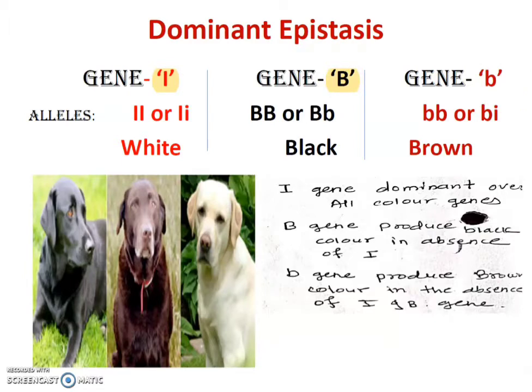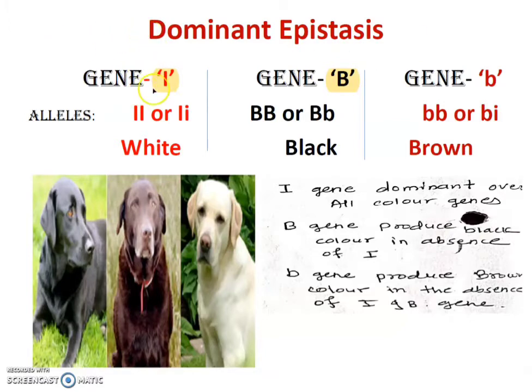We can explain this with an analogy. Suppose the I gene is a chief minister and the B gene is a minister. When the chief minister is there, he is more powerful than the minister. Small i indicates the PA of the chief minister, and small b indicates the PA of the minister. If the chief minister is present, he takes the decisions; in his absence, the minister can take a decision; and if both are absent, their PA can take a decision.